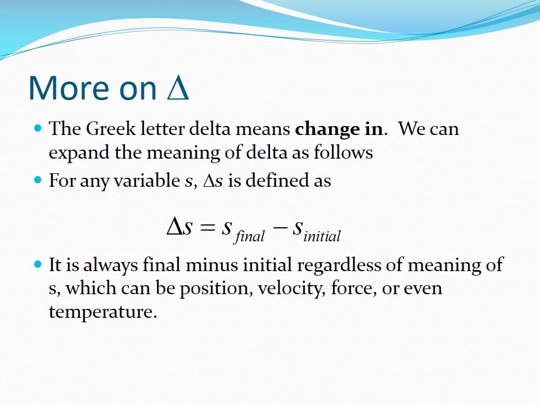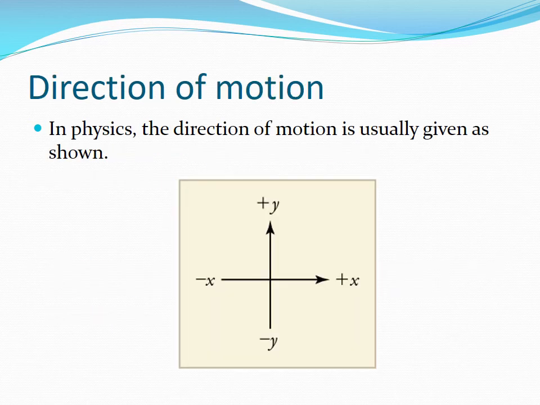Delta S is positive if the final position is larger than the initial position, and negative if the final position is less than the initial position. Our definition of delta is always final minus initial, regardless of the meaning of S, which can be position, velocity, force, or even temperature. In physics, the direction of motion is usually given as shown. Motion to the right or east is given as positive, and the motion to the left or west is given as negative. Motion up or north is positive, and motion to the south or down is negative.